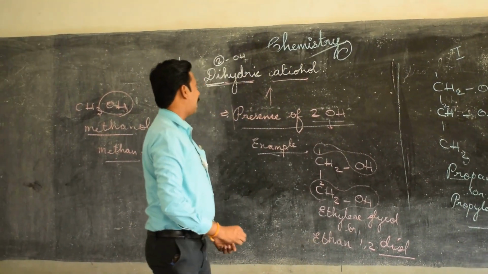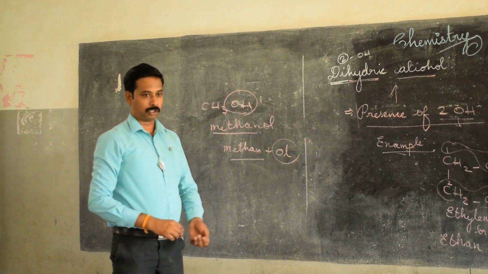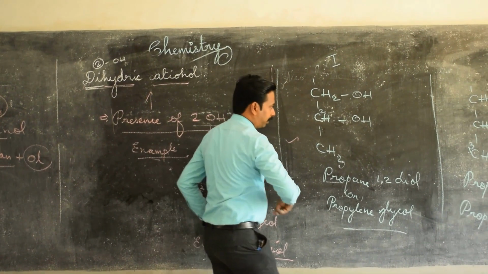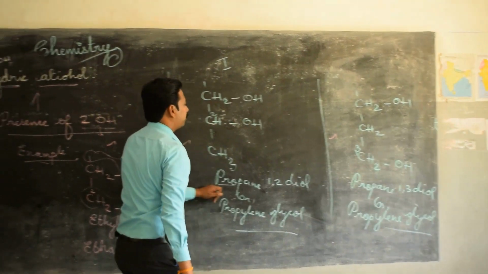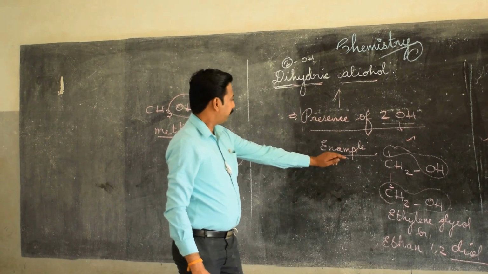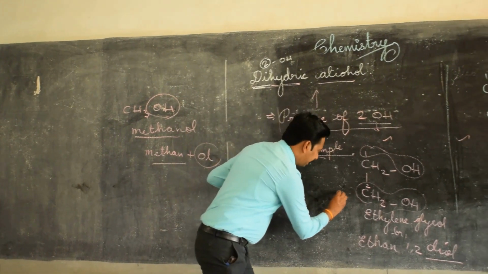So these are the examples for dihydric alcohol. First example, second example, and the third example. But in the textbook only one example is given, which is none other than ethylene glycol.